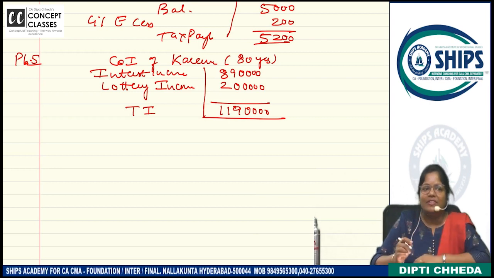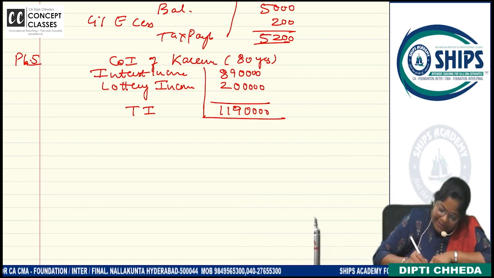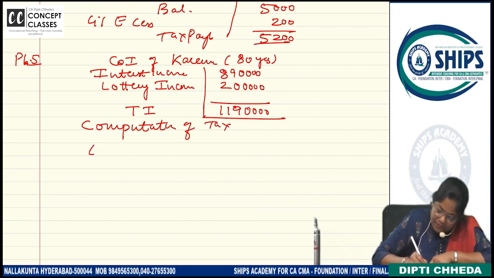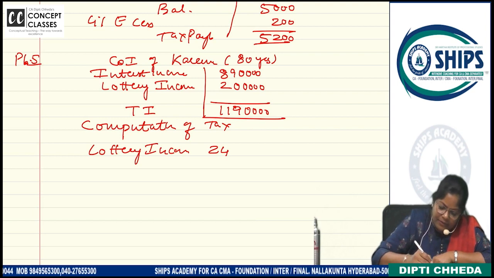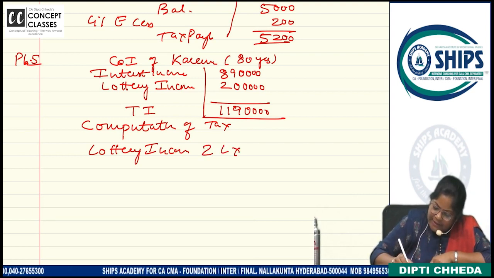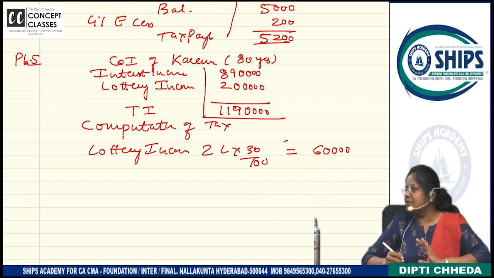Any doubt in the presentation? Clear? Chalo. Now, always calculate tax on special income. So, computation of tax. Lottery income 2 lakhs pay. 30% is coming to how much? 60,000.